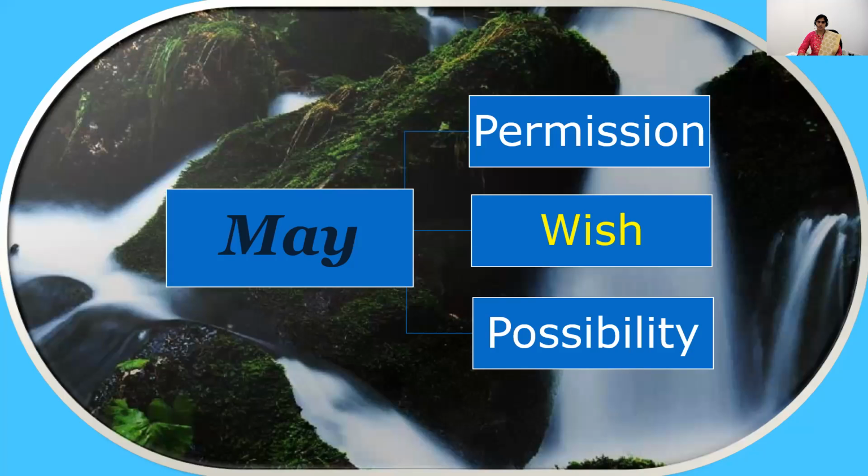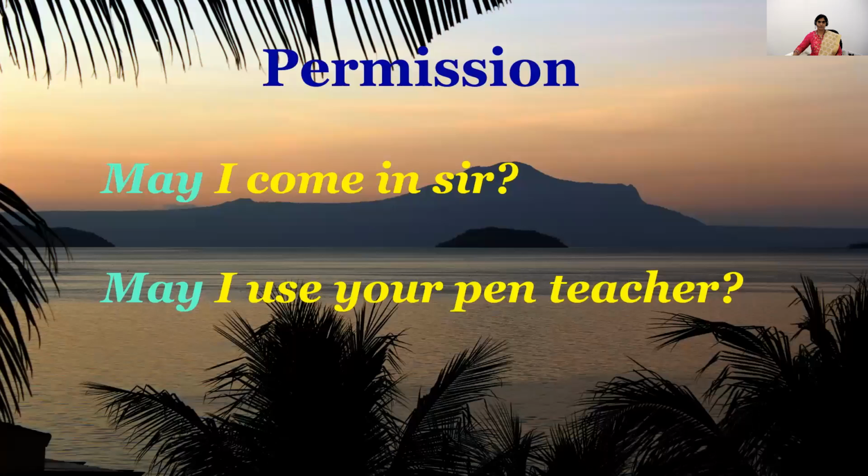The next modal verb, may. Don't think about the month May, children. Here, the word may is a modal verb which also performs three major functions: permission, wish, possibility. Let's see each one in detail. Here is the first function of the modal verb may. May I come in, sir?